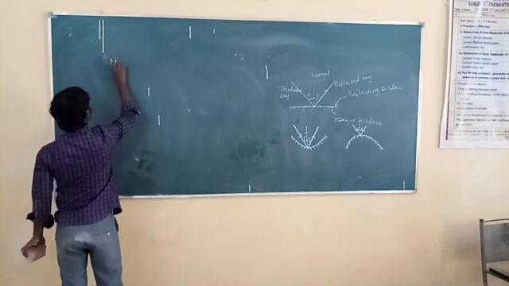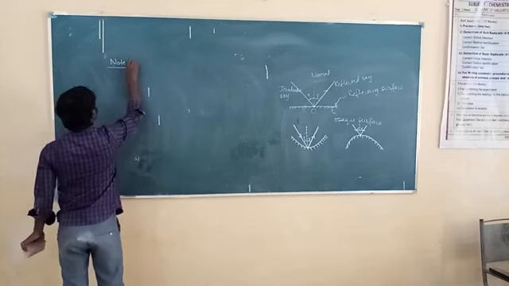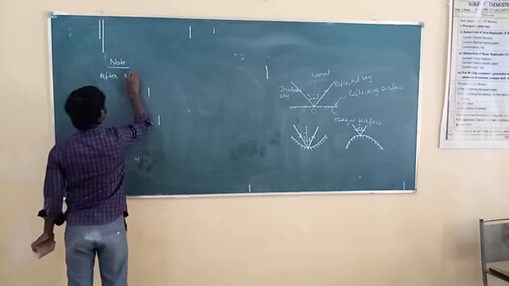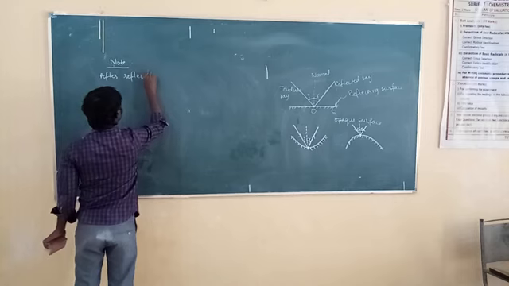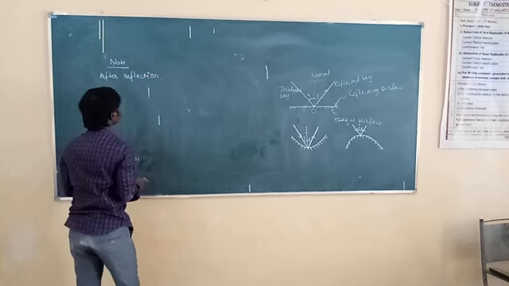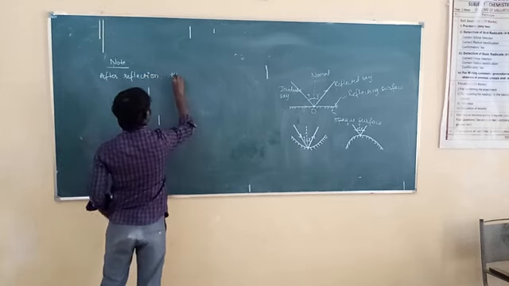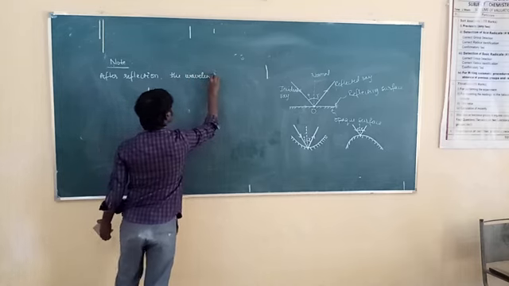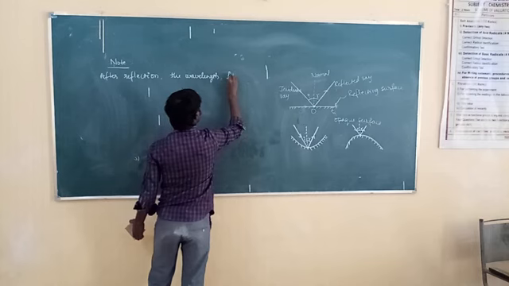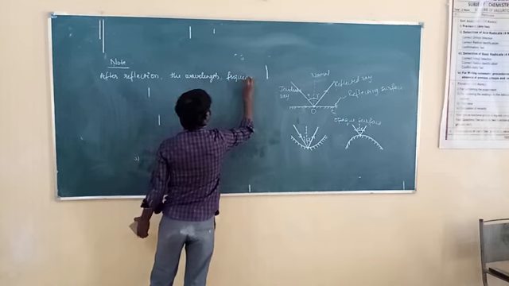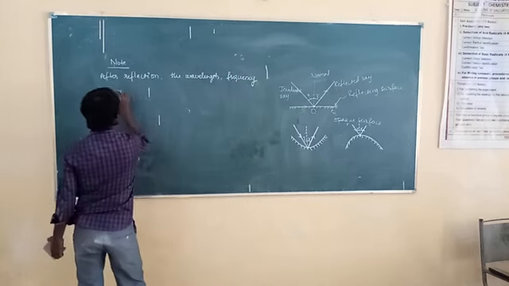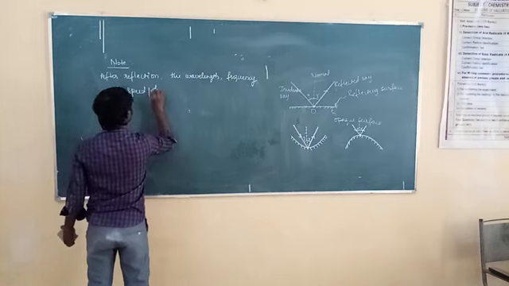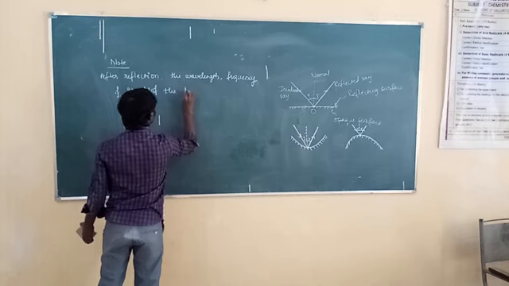Note: after reflection, the wavelength, frequency and speed of the light, which light?